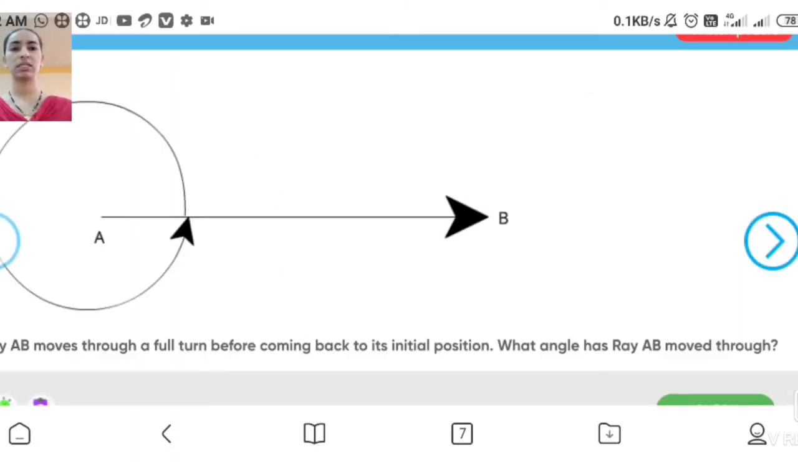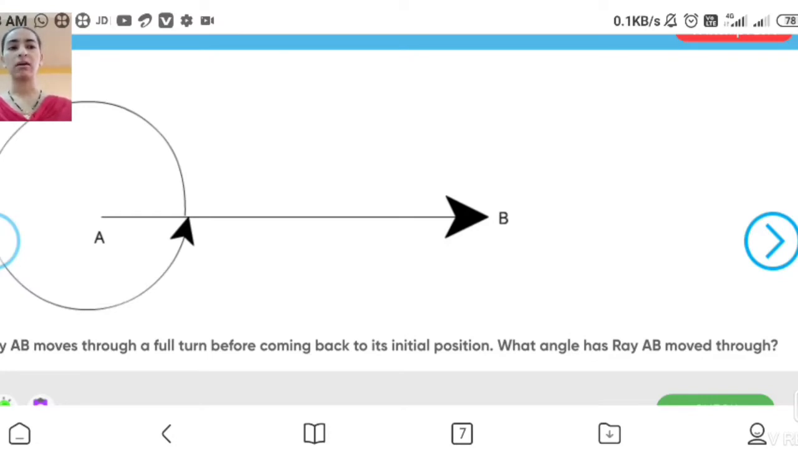let's see another example. Now you can see this is a ray AB. Ray means it is unlimited from one side and it has a limit on the other side. You can see from A it is limited, but from B it is unlimited. That means we can extend that line as much as we want. Okay students, so ray AB moves through a full turn before coming back to its initial position. You can see the arrow is given in a circular manner. That arrow is a full complete turn.